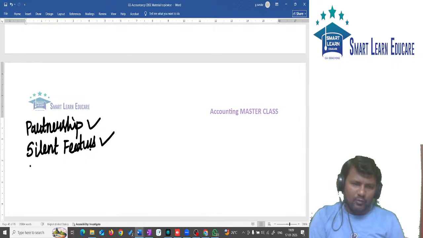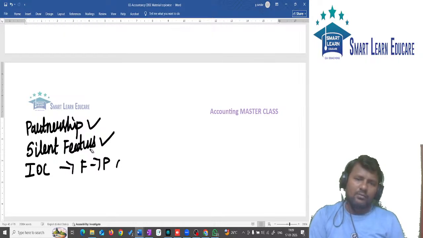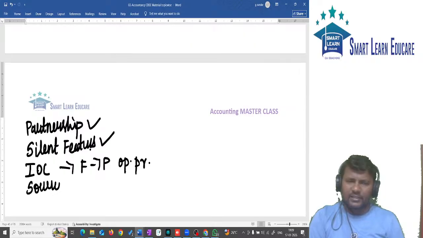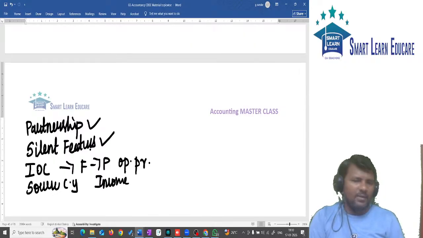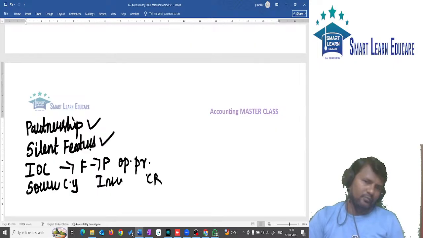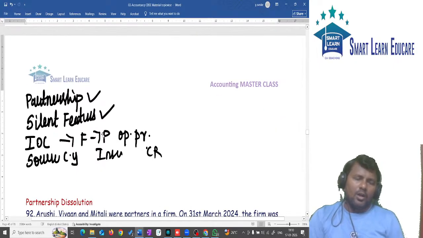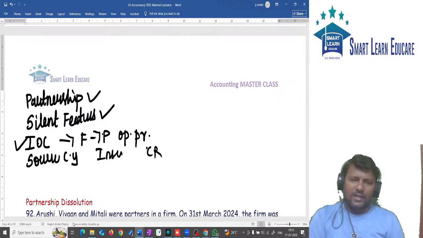Then we discussed what is interest on capital. It is a compensation paid by the firm to partners. It should be calculated on opening capital. How should it be calculated? Proportionately. What is the source for interest on capital? It is the current year profit. In case of loss, no interest on capital will be paid. In case of insufficient profit, such insufficient profit is to be shared in capital ratio. So we also discussed interest on capital.